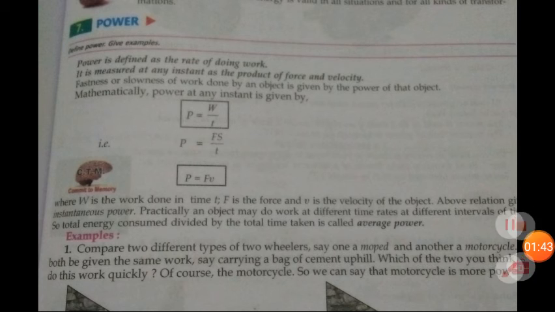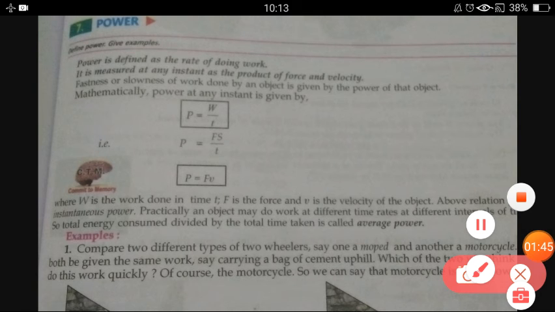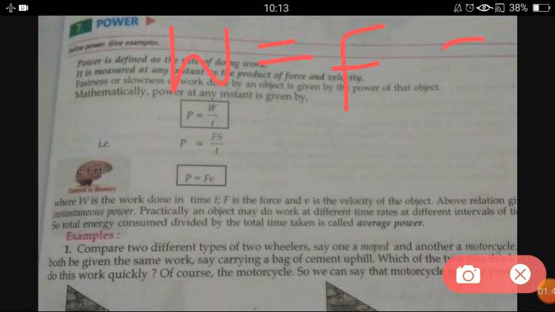We all know that work W is equal to force into displacement.